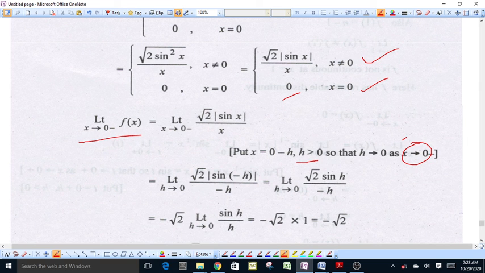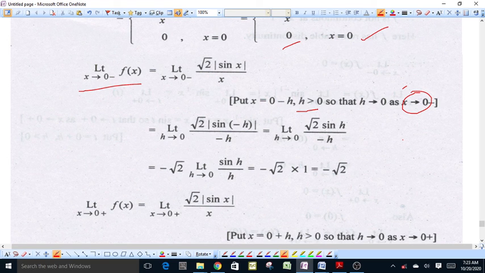This left limit will be equal to the limit as h approaches 0 of square root of 2 into modulus of sin minus h upon minus h.